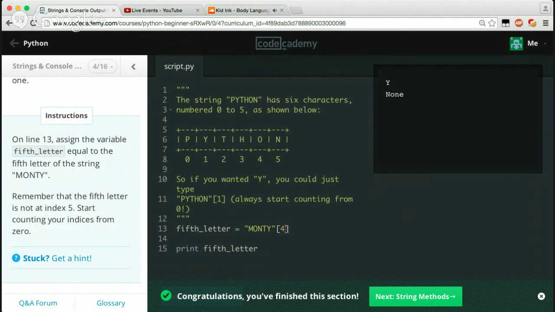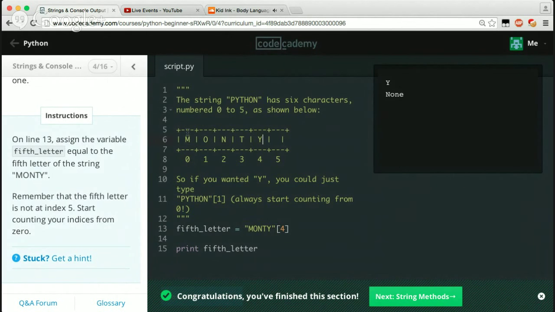But if we were to put 5 here, this would have run us over one more, because you see right here, we start with 0 like in Python. Let's try this right here. Spell that right? M-O-N. Oh, there's no H. Monty.